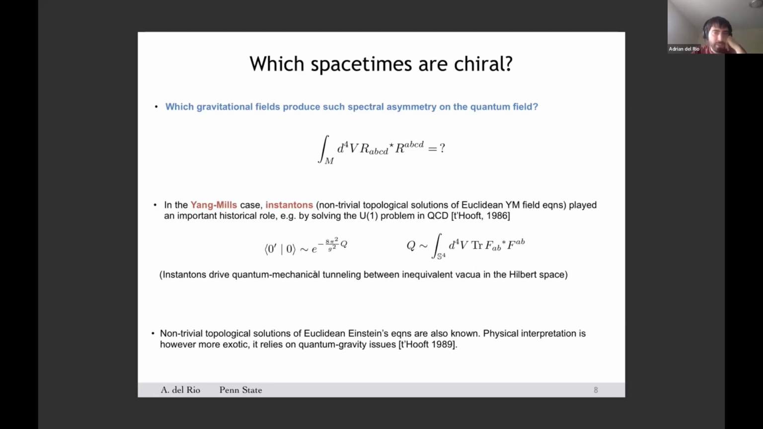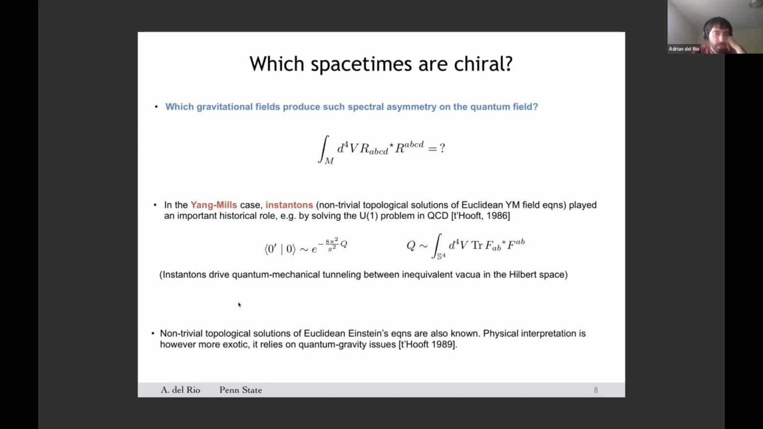They have a nice physical interpretation, and in particular, their study played a fundamental role in the 70s and in the 80s by addressing several issues of the standard model of particles in QCD, most notably the resolution of the U(1) problem. But here we're interested in the gravitational case, and the question is which spacetime metrics can produce a non-zero value of this quantity in order to induce this quantum effect.